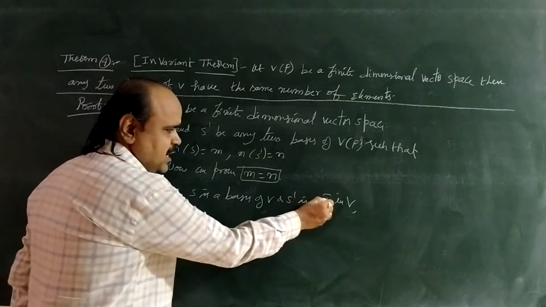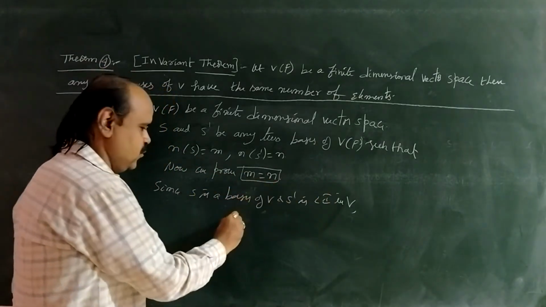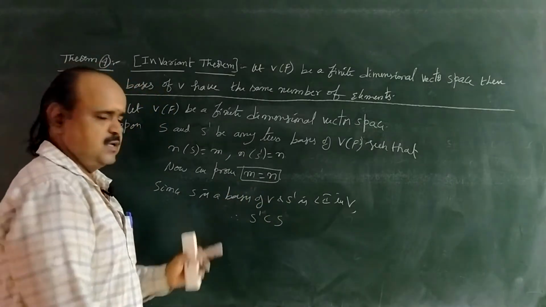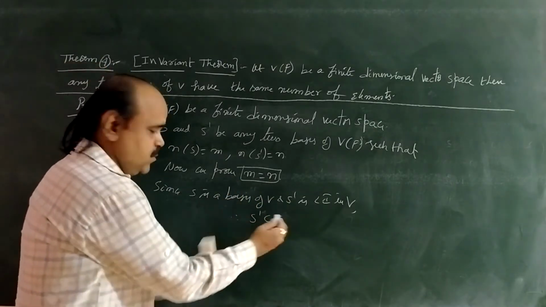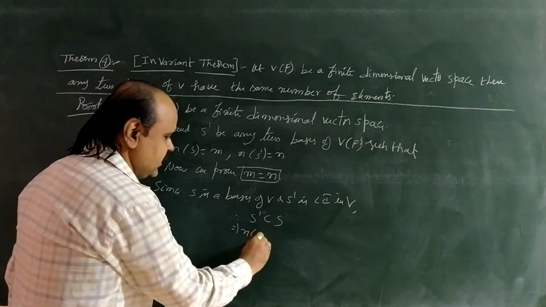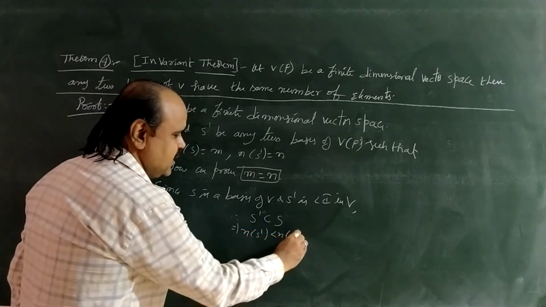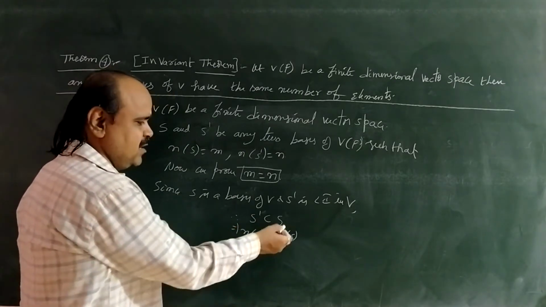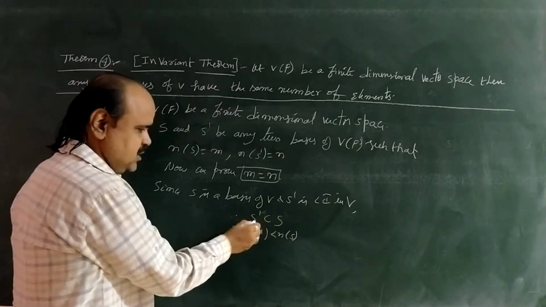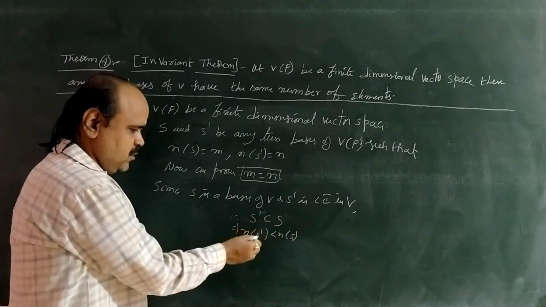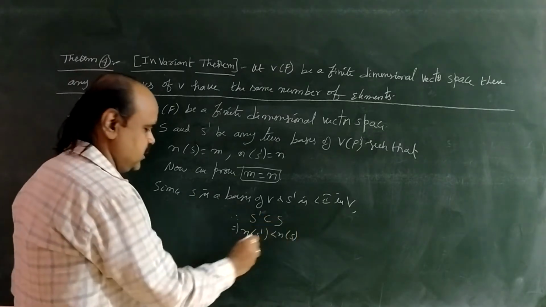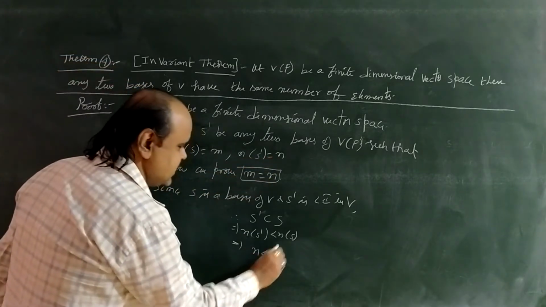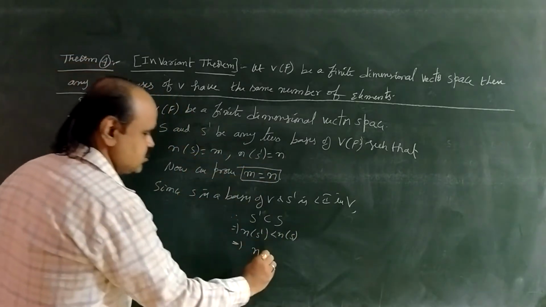Here S dash is linearly independent and S is the basis. Therefore S dash is a subset of capital S. S dash is smaller, S is bigger. Since S dash is smaller than capital S, n of S dash is less than n of S. That is, the number of vectors in S dash is less than the number of vectors in capital S. So that implies n of S dash, small n, is less than n of S, small m.